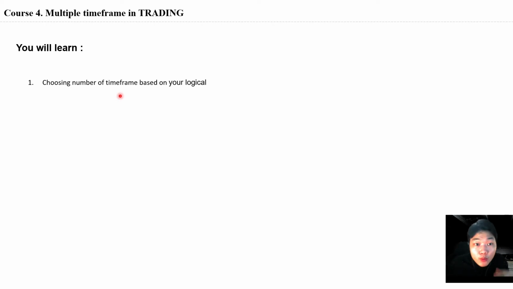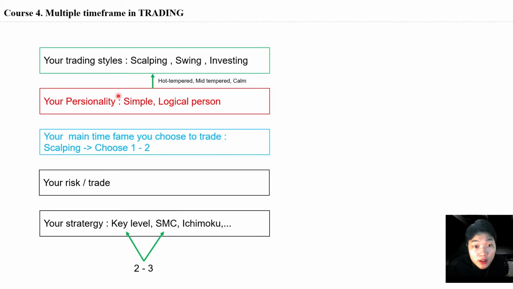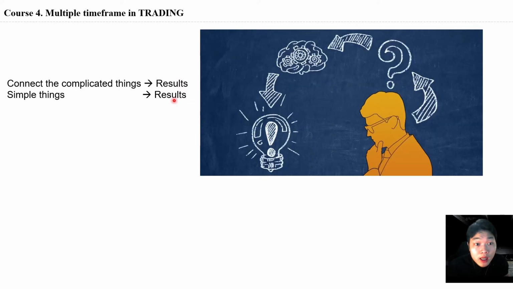In this lesson, I will guide you on how to choose the number of time frames based on your logic goals. First of all, here is the second factor to choose your number of time frames while you are trading in the markets: are you a simple person or a logical person? And what is a simple person and a logical person?